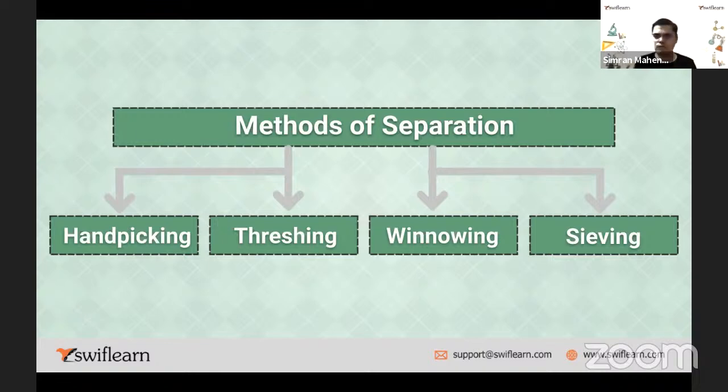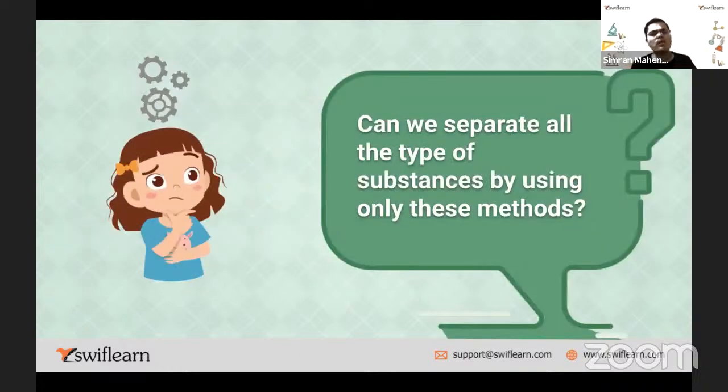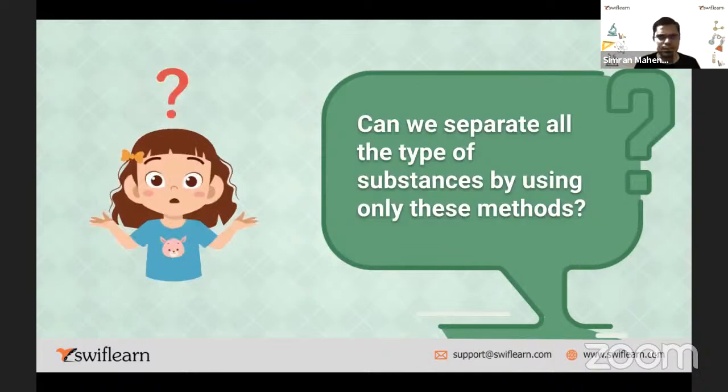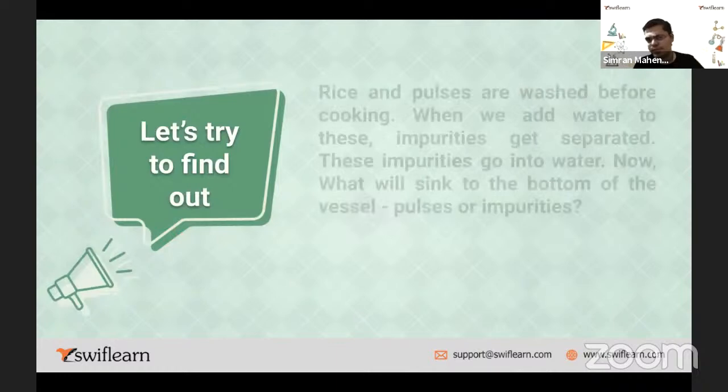Another example is flour. Like we have wheat flour, jowar flour, whatever flour we have, we separate it by a filter. That is a sieving machine or sieving object, right? We also call it a sieving device. Small sieving devices we also get. So that is what is called sieving. So these are the main 4 things that we discussed in the last class. Now let us proceed ahead. Can we separate all types of substances by using only these methods, or are there some other methods? Okay, let us see if there are some other methods.